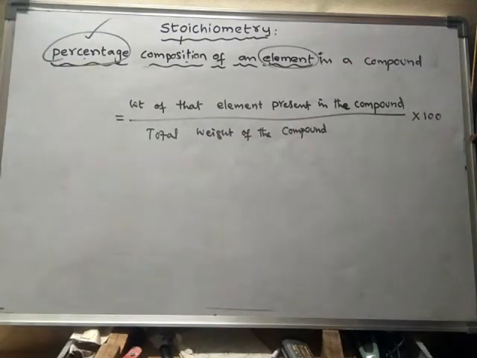So this is the formula which helps us to find the percentage composition of an element in a compound.